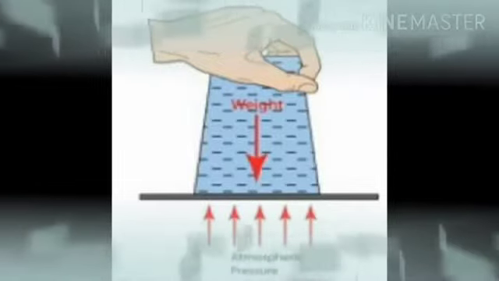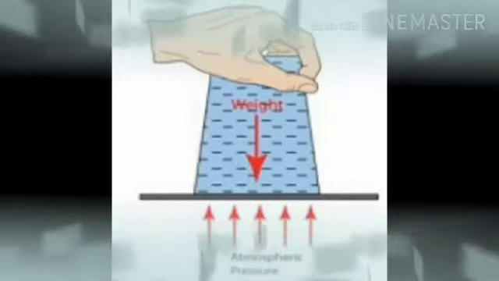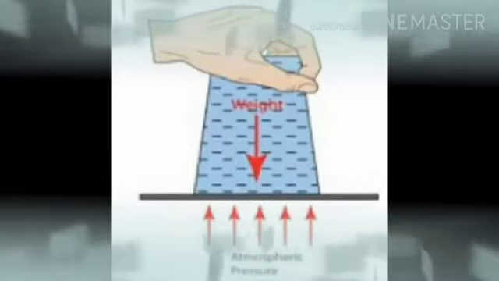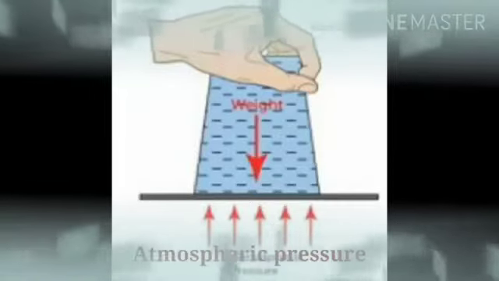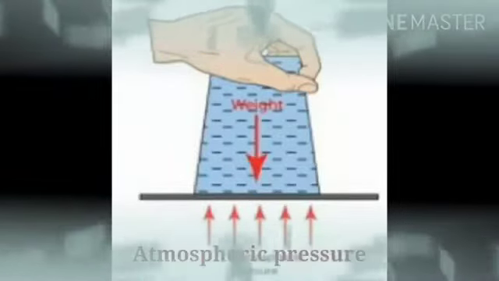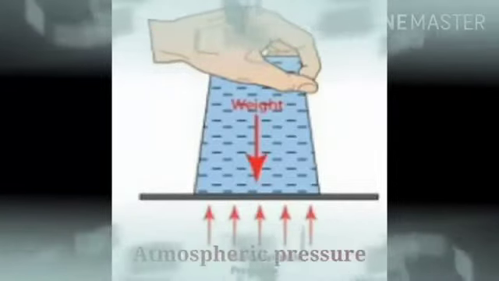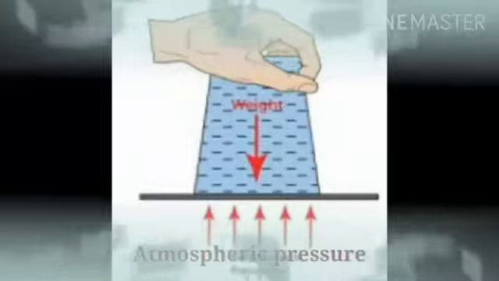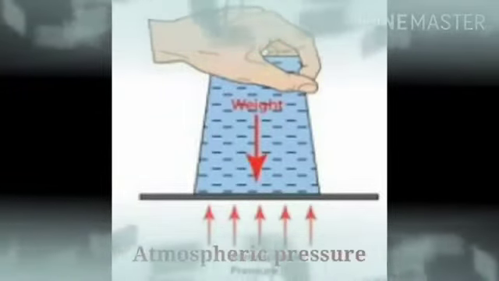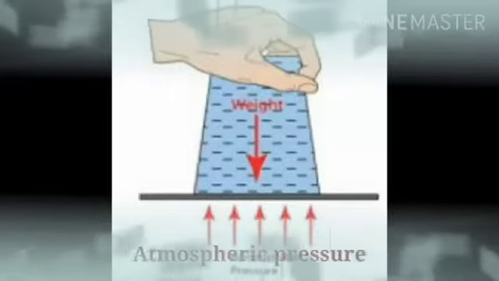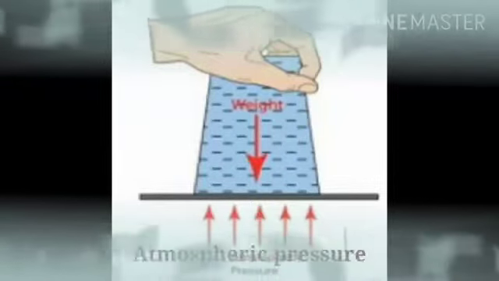Though I hold it inverted, the water inside the glass doesn't come outside because of a pressure which is in our surroundings. That pressure we call atmospheric pressure. Today I am going to explain to you about this atmospheric pressure, which is another element of weather.